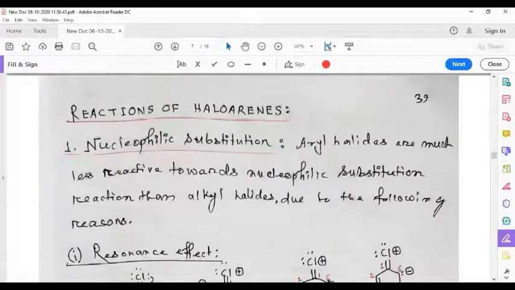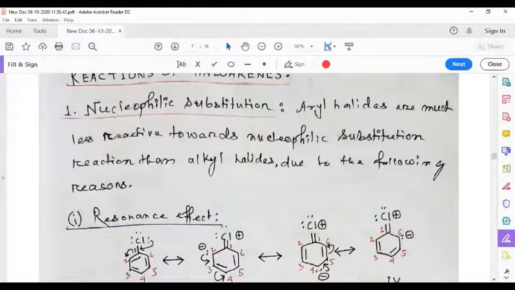Next topic is reactions of haloarenes. Among them, number 1, nucleophilic substitution. Aryl halides are much less reactive towards nucleophilic substitution reaction than alkyl halides due to the following reasons. So we have learned about nucleophilic substitution reaction in alkyl halides, SN2 and SN1 reaction. Now we can discuss whether aryl halides also exhibit similar nucleophilic substitution reactions, the way it is observed with alkyl halides.